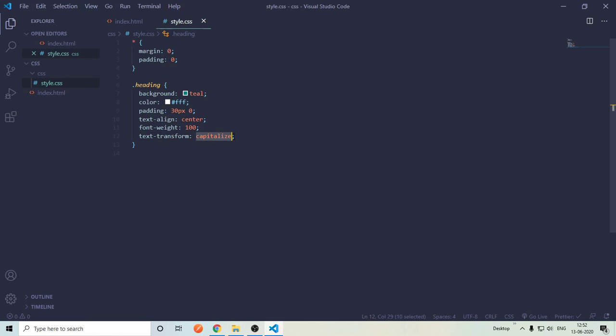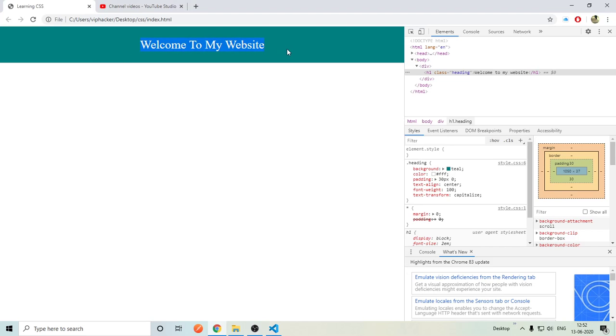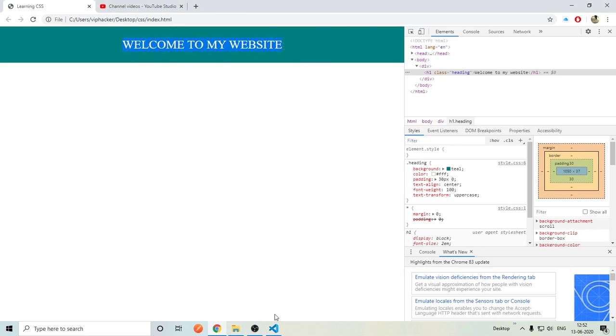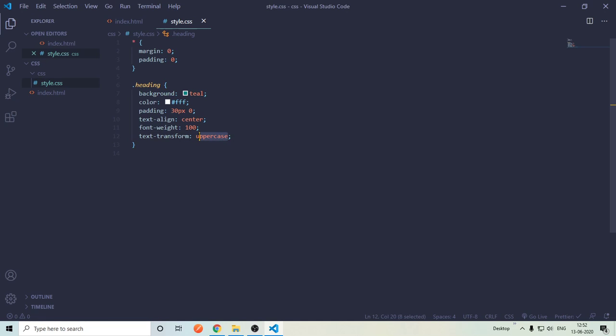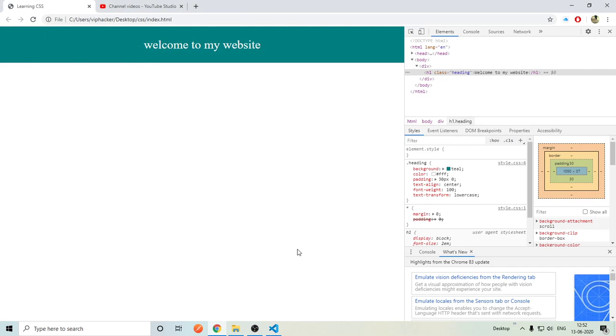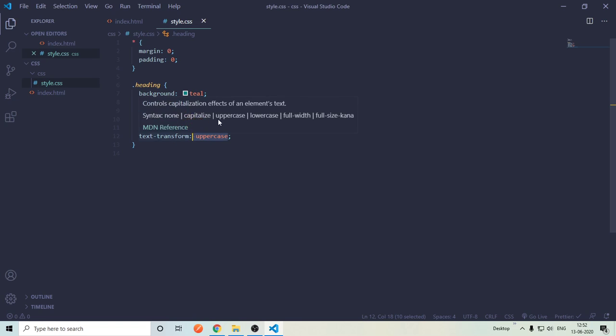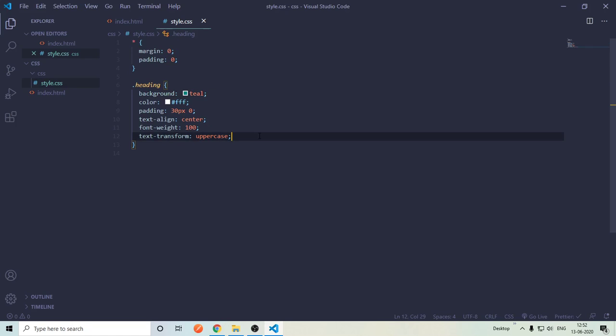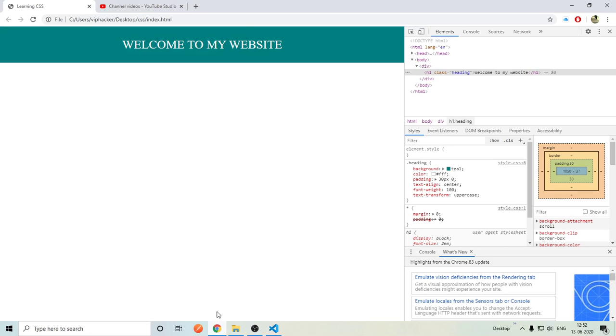The second one is uppercase. What it will do, it will uppercase the whole text. Let's refresh it. Now it's uppercased. I have the same text here, but it will uppercase the whole text using text-transform. The third one is lowercase, like this. I need uppercase, so I will say uppercase here. Let's refresh it again.